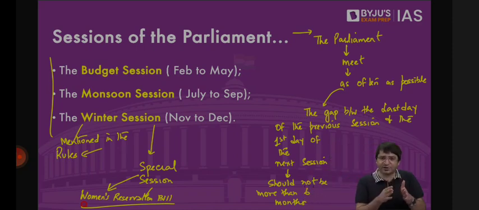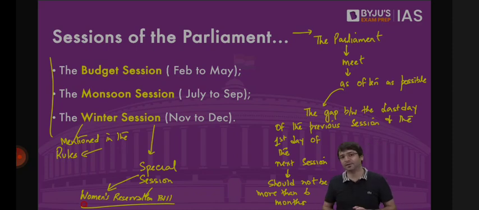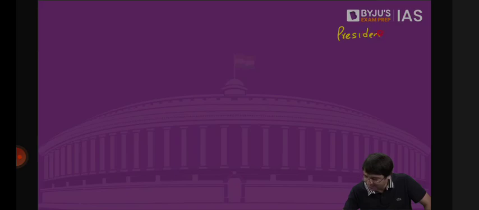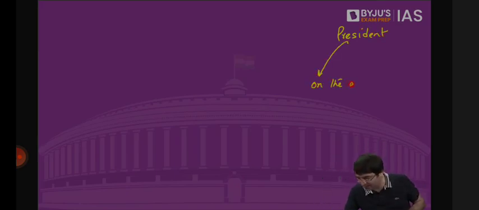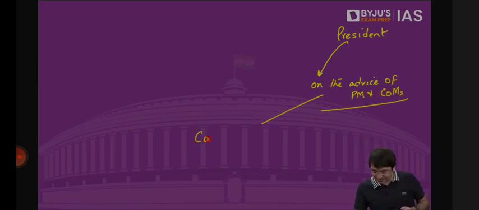What if it is more than 6 months? The government will be gone. Why? Whose job is to summon the parliament? President. But president cannot act on his own. President is a poor rubber stamp. President summons the parliament on the advice of government. On the advice of the Prime Minister and Council of Ministers. And we have discussed previously that it is basically done by the Cabinet Committee of Parliamentary Affairs.